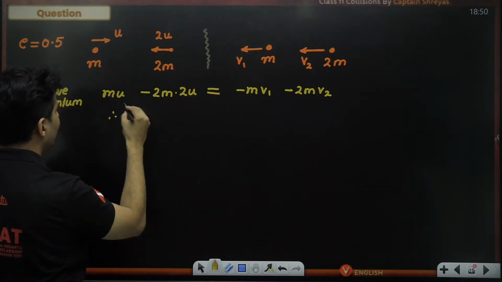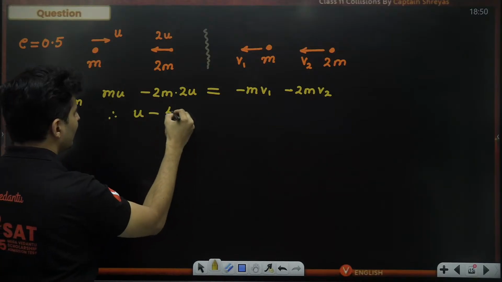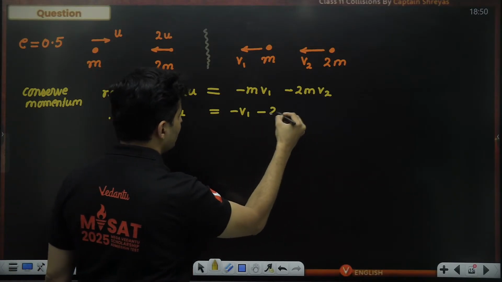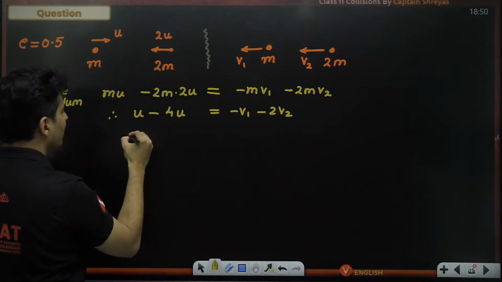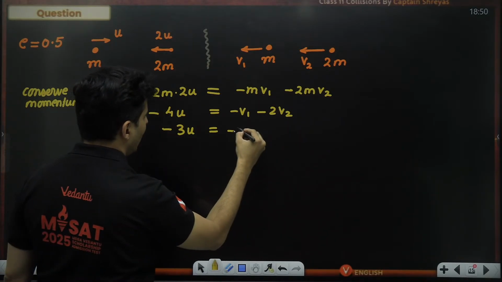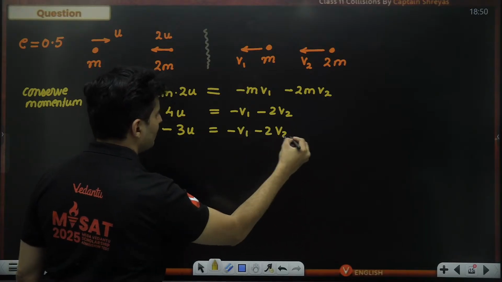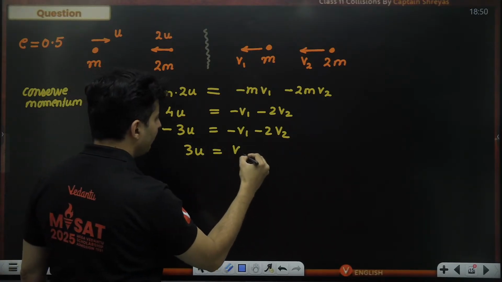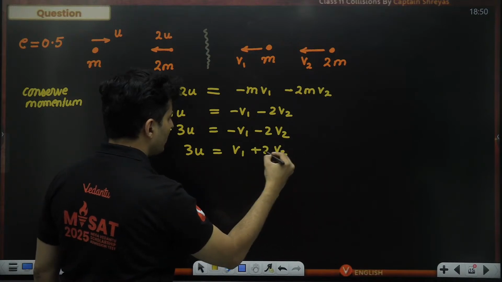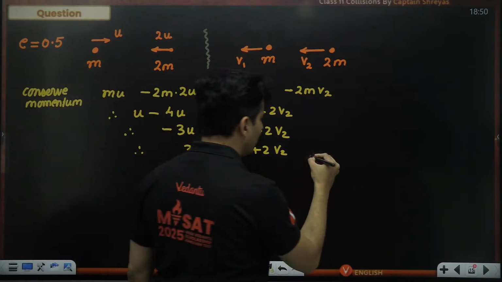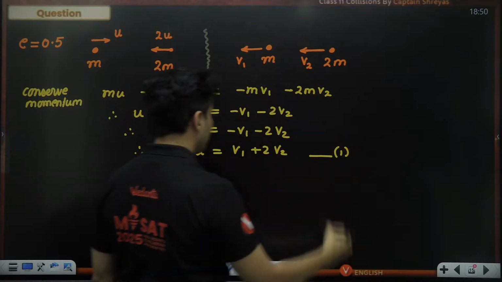m will cancel from everywhere, so u minus 4u is equal to minus v1 minus 2 times v2. This will become minus 3u, equal to minus v1 minus 2 times v2. The minus can be taken out, so 3u will be v1 plus 2 times v2. Is that right? So this is one equation which I have got as of now. I'll just keep it on the sidelines.